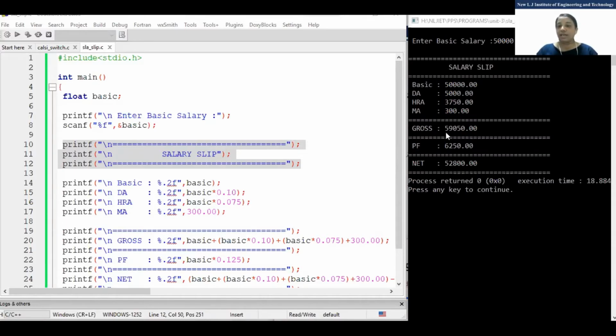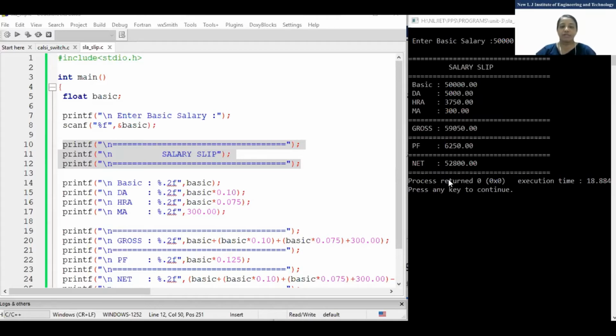All the things are aligned. So this is the proper program. When you run and practice the program, you will have an idea how it is supposed to be in proper format. Fine. And PF is 6250, net equals gross minus PF. So directly you can see the output.